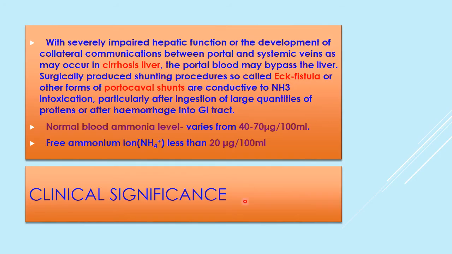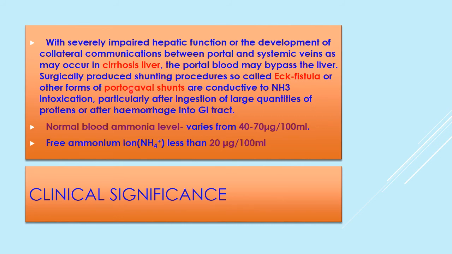Now the clinical significance: with severely impaired hepatic function or the development of collateral communication between portal and systemic vein, it may occur and causes cirrhosis of liver. It may also be caused by surgically produced shunting procedures known as Eck fistula, or portocaval shunts, which are conducive to ammonia intoxication, particularly after ingestion of large quantities of proteins or after hemorrhage into the gastrointestinal tract.